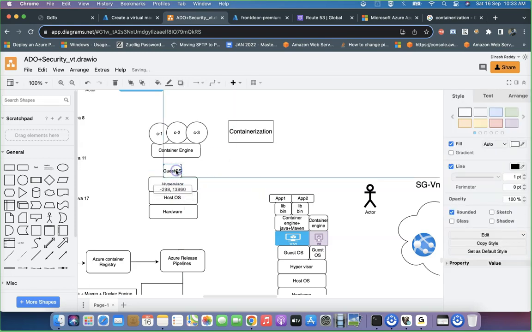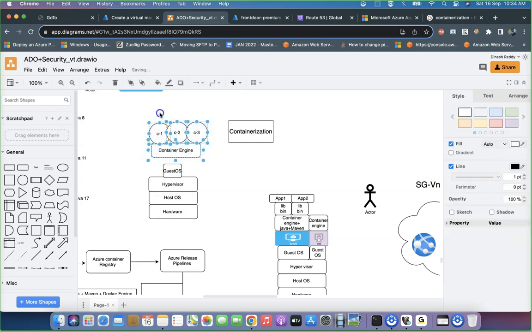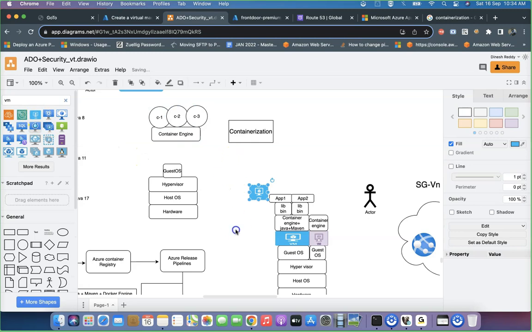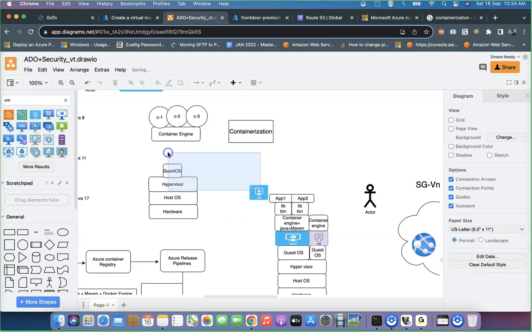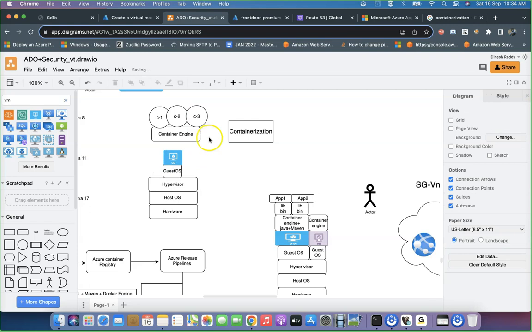Guest OS. On top of it, what exactly will be there, team? By using the guest OS, a virtual machine will be provisioned. Correct? That's a common thing. I'm just taking one virtual machine. So this is the virtual machine exactly that I'm picking up here. Whatever the virtualization, this is the VM. Now what exactly am I connecting on top of this particular VM?